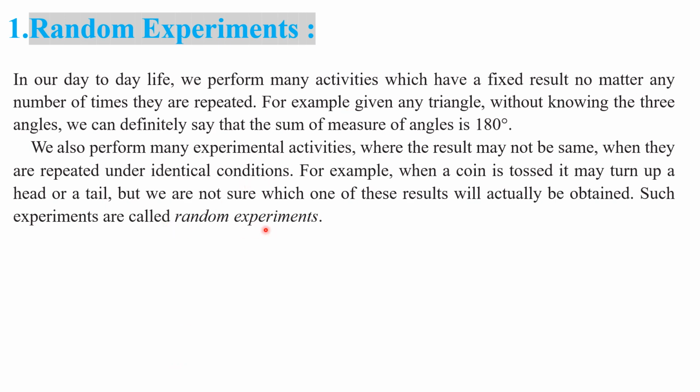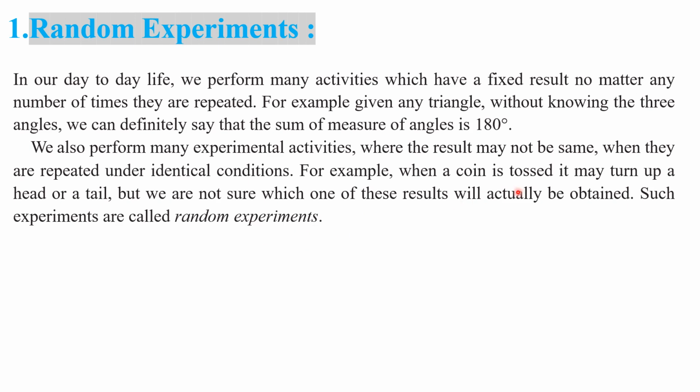A random experiment means we know the outcomes of the experiment, but we are not sure which one of the outcomes will actually occur in that particular experiment. That kind of experiment is called a random experiment.